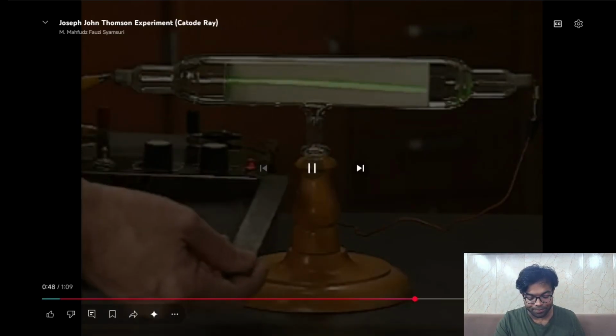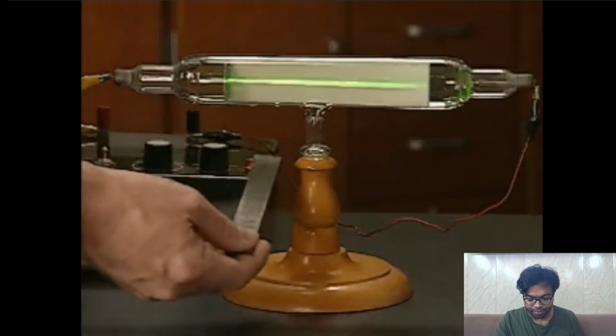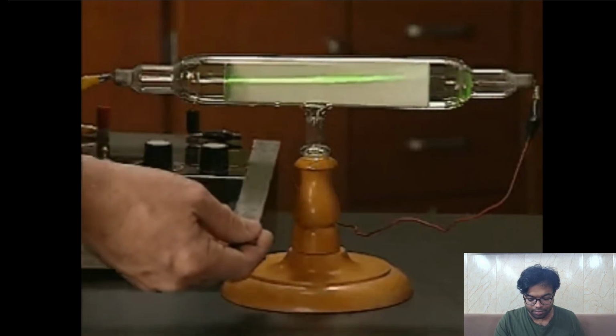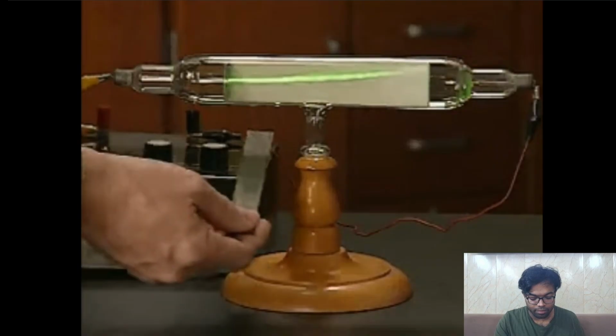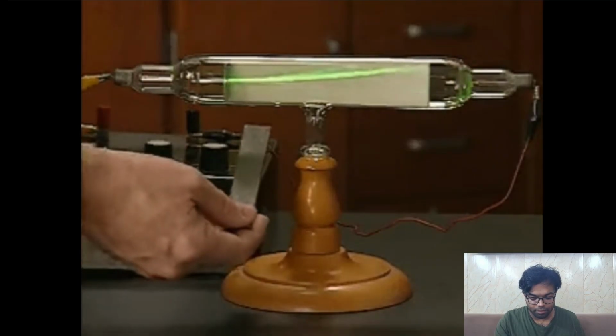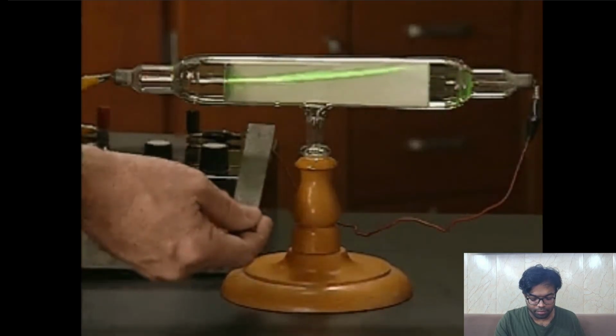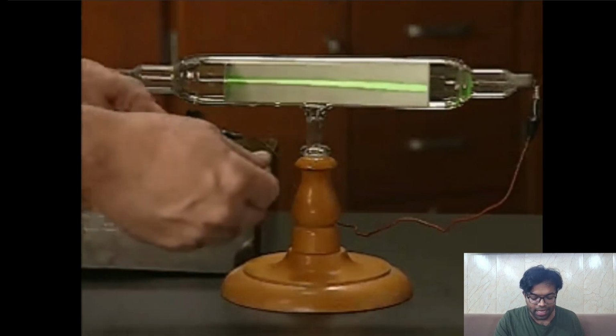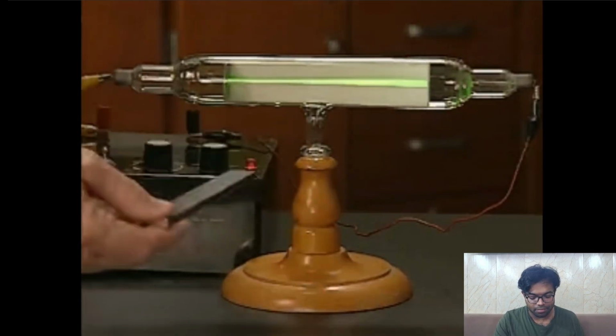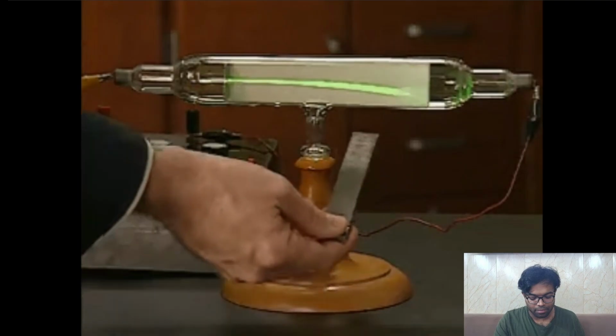Here we can see the electrons being deflected by the magnet. The cathode ray moves upward. If we reverse the magnet, we would predict that the beam would be deflected in the opposite direction. Exactly, and we observe that the beam is deflected downward.